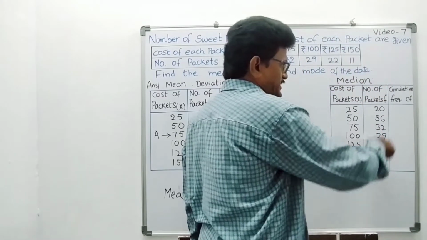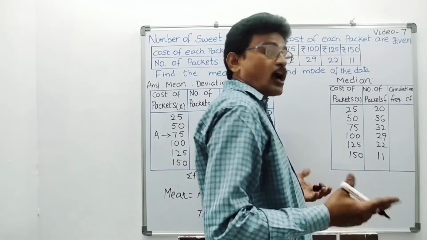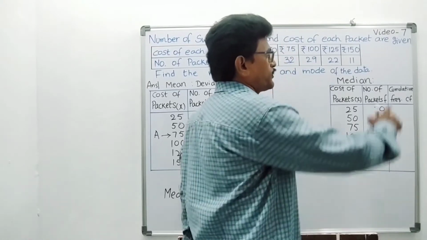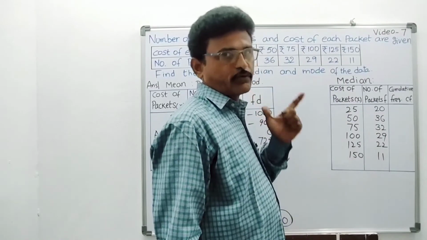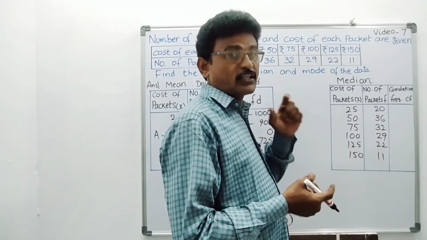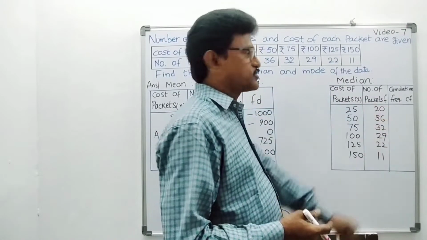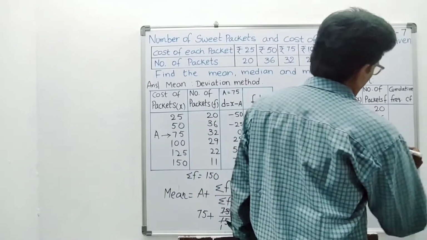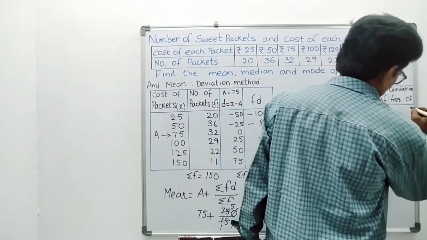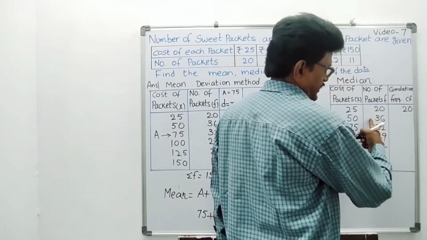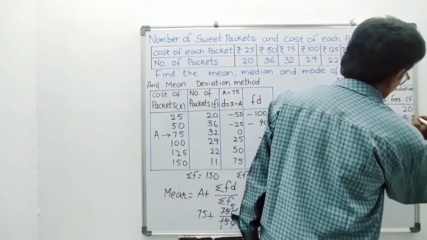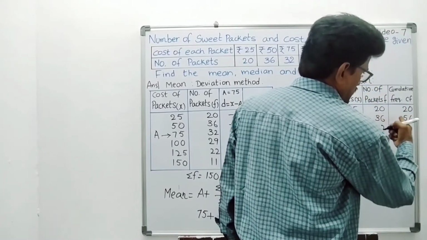Students, this is X, this is frequency F. Now to find median, cumulative frequency is necessary. So one more column you have to write, cumulative frequency. In ascending order or descending order, we can write cumulative frequency, right? Now I am going to write in ascending order. First 20 only you have to write, as it is. Now 20 plus 36 you have to do addition. You will get 56.